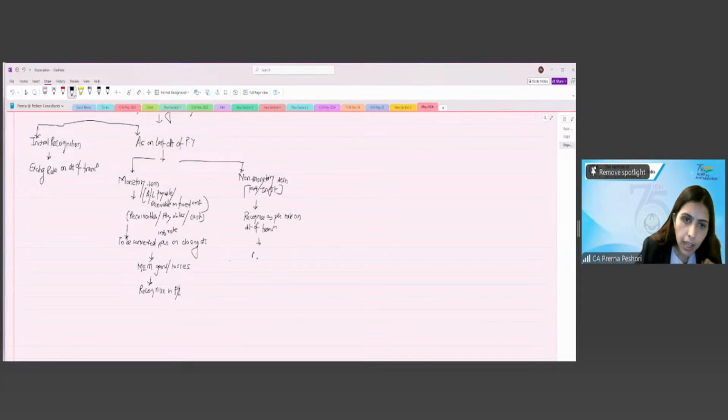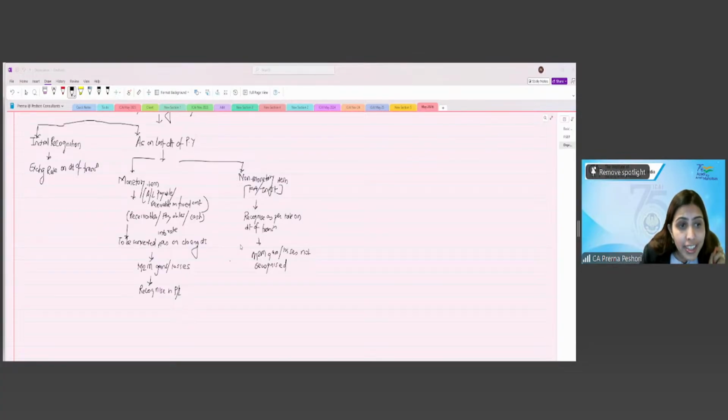Therefore, M2M, mark to market gains or losses, are not recognized. Are we clear? Yes or no, students? Clear, ma'am. Clear? Now, in respect of the non-monetary items, therefore, you will not recognize the gain or loss in the P&L, or you will not at all recognize any foreign exchange gain or loss.